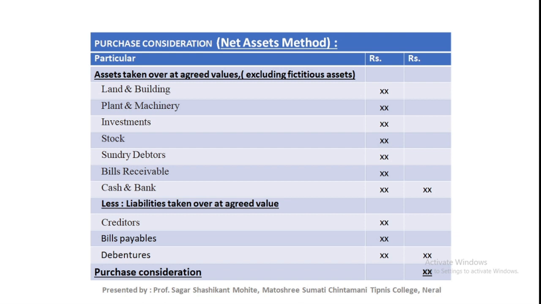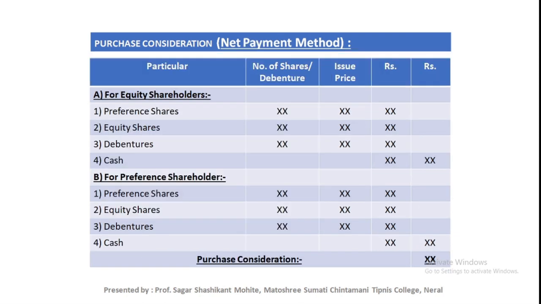Next method is net payment method. In the net payment method, we are already provided all the information related to the purchase consideration, that is payment to equity shareholders and payment to preference shareholders. All the exact, detailed information is provided in the problem. There is no balance amount.